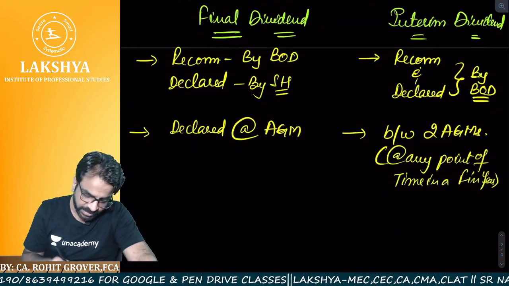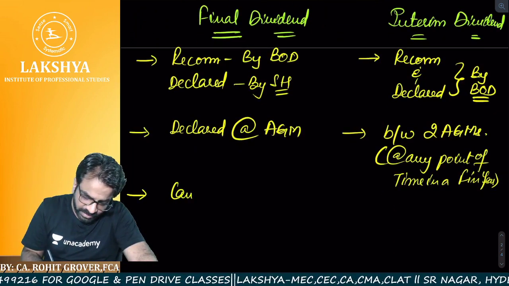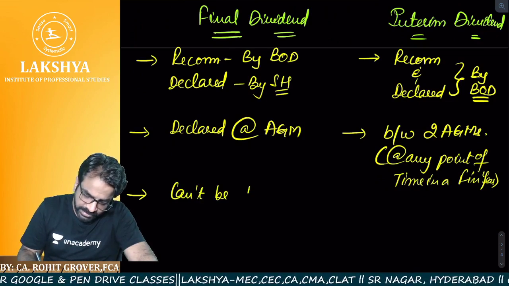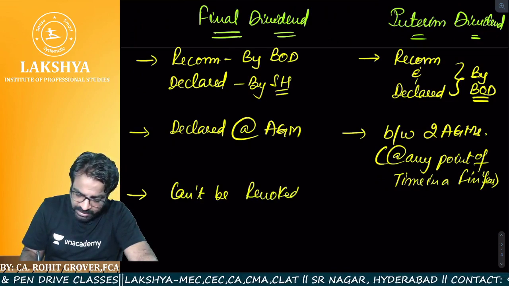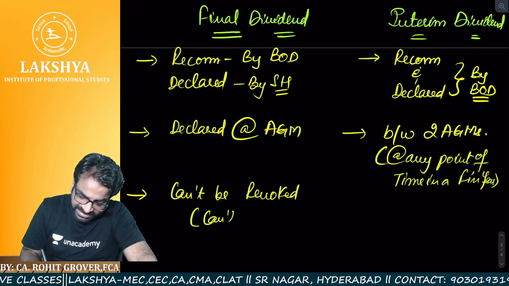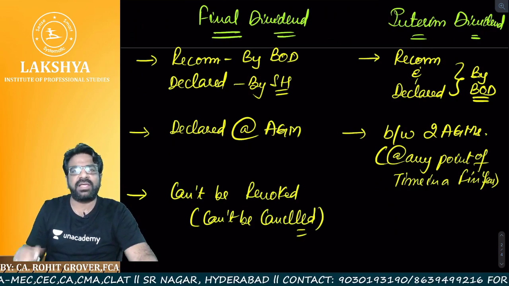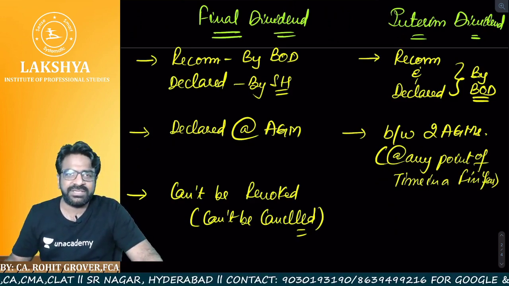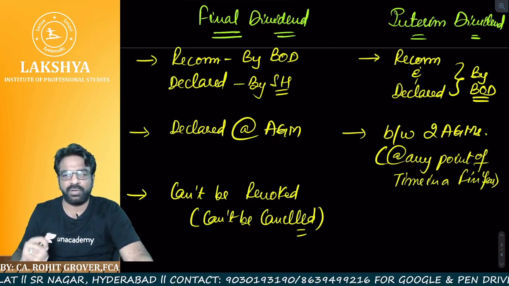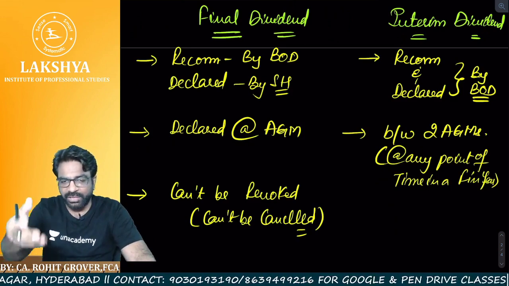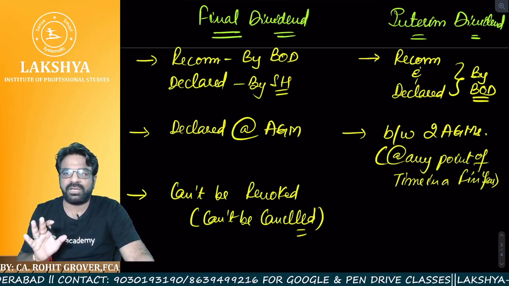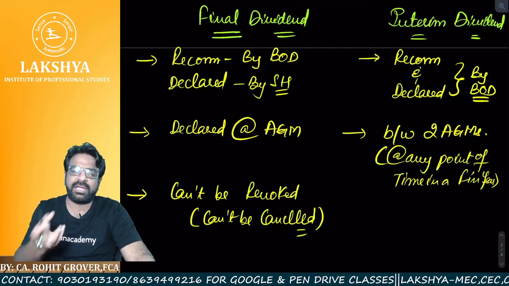Next point. So, final dividend cannot be revoked. Sir, what do you mean by cannot be revoked? Cannot be revoked means cannot be cancelled. Sir, once declared, it's like an arrow from your bow. It's like a normal message going out of your cell phone. You cannot take it back. So once it is declared, it cannot be cancelled.